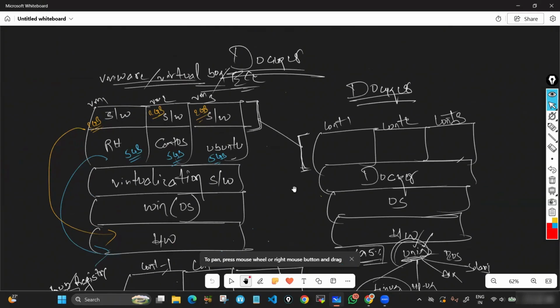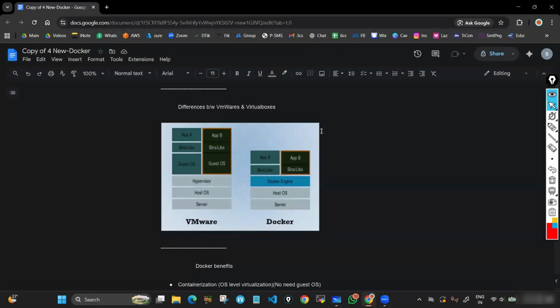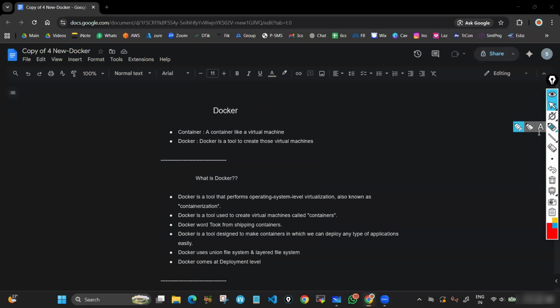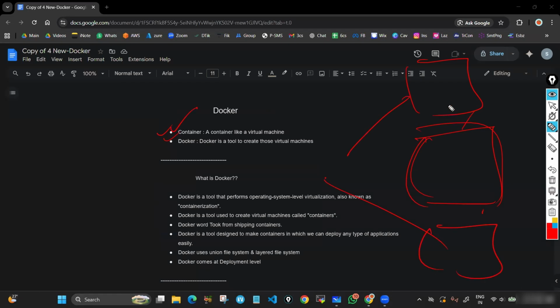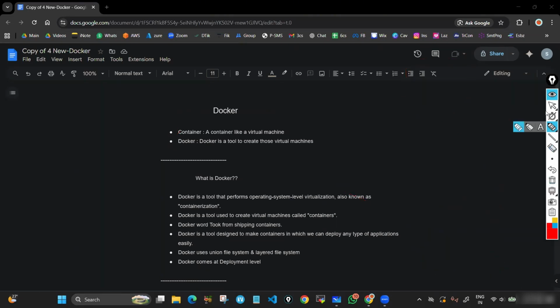So initially we were trying to understand what is Docker, correct? First of all, what is a container? A container is like a virtual machine in which you can do everything. You can deploy any kind of application, just like EC2. What is Docker? Docker is a tool or software by using which we can create these containers. So by using the Docker tool, you can create any number of these virtual machines. These virtual machines we call containers.